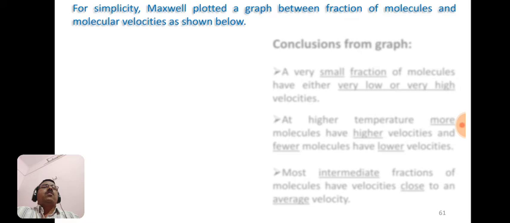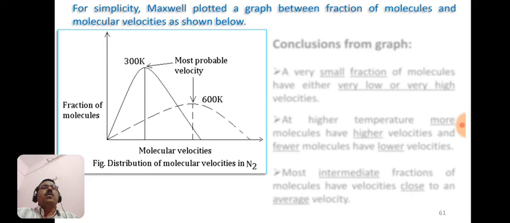For our convenience, Maxwell plotted a graph between the fraction of molecules and molecular velocities, shown below. This is called the distribution of molecular velocities in a gas, here nitrogen. The graph is plotted between fraction of molecules and molecular velocities at two different temperatures, 300 Kelvin and 600 Kelvin, and these points indicate the most probable velocities at these two temperatures.